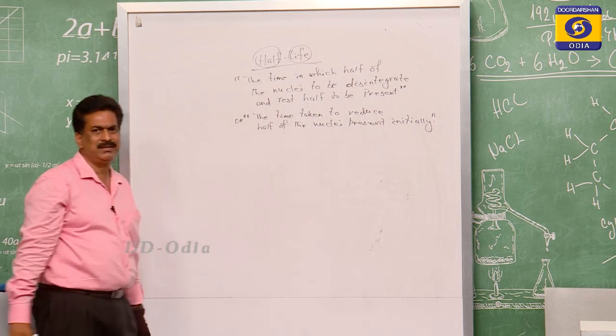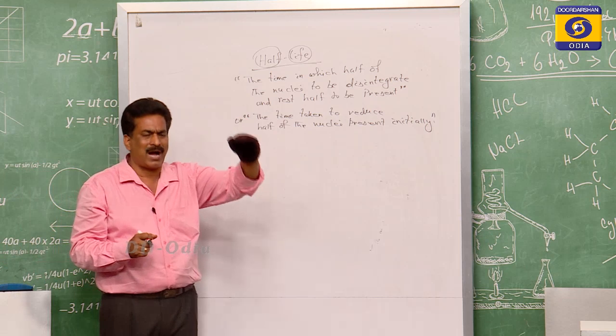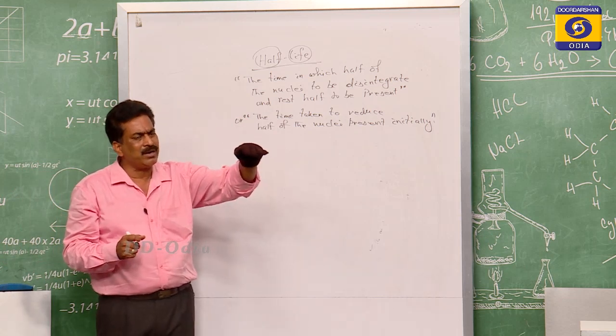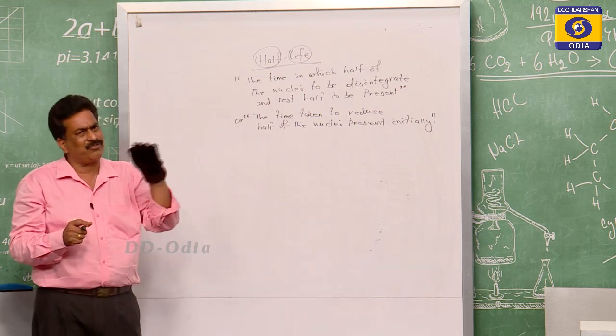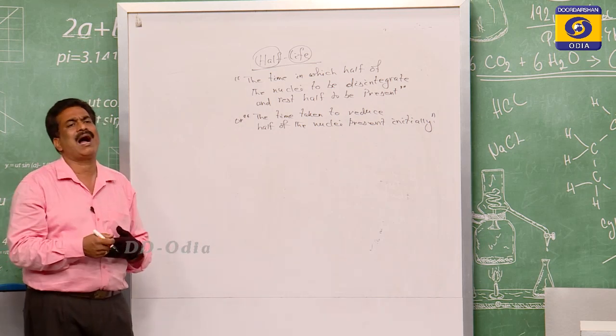Initially means at the starting. At the starting position, whatever number of nuclei you have, that number to be reduced to 50%, the time it will take is known as the half life.